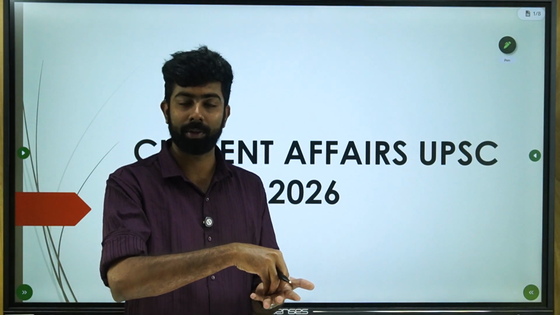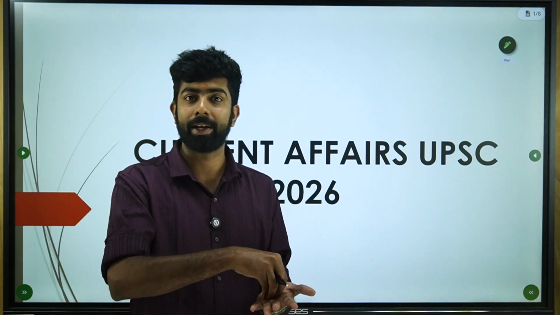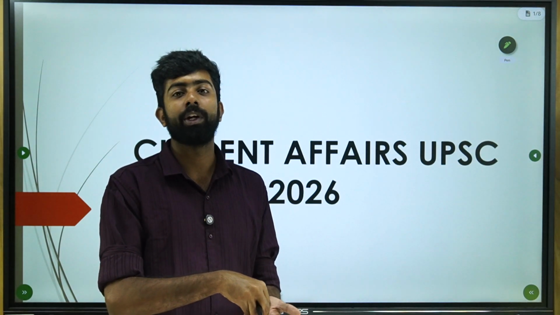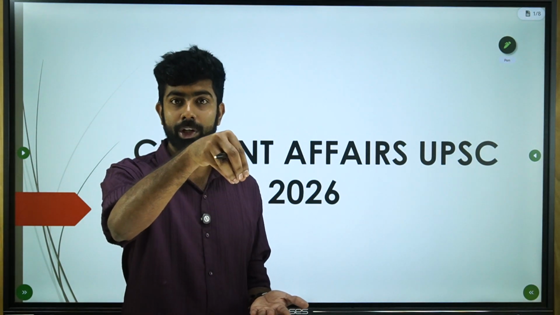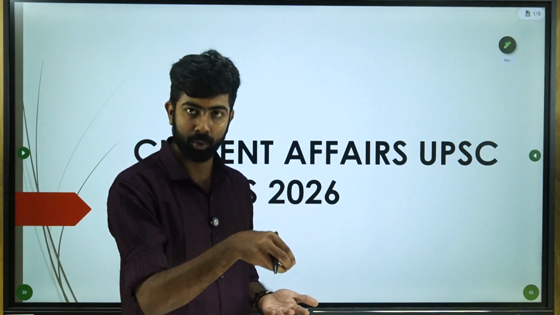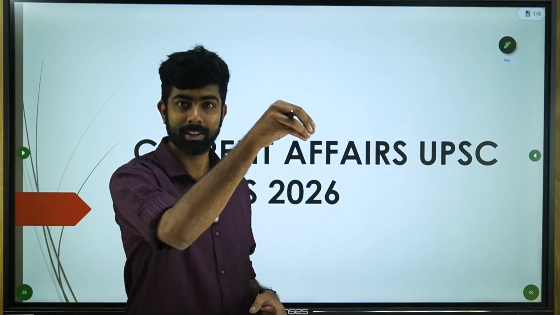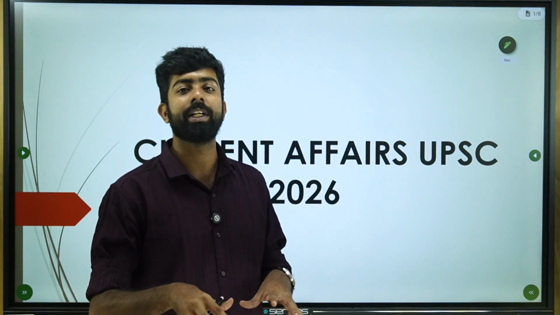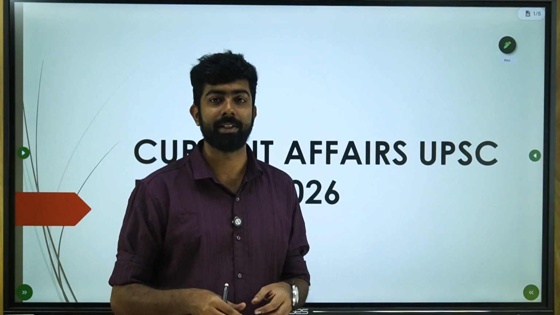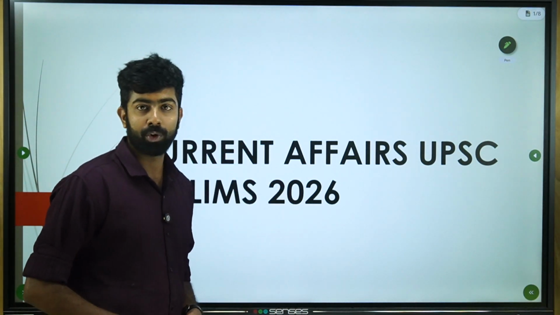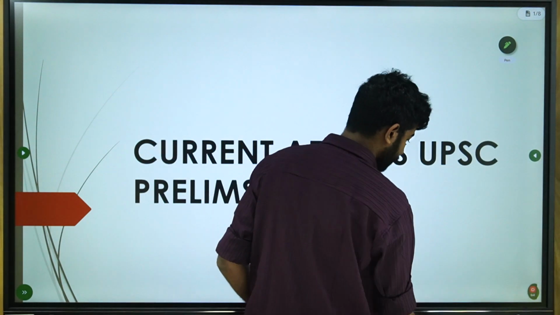You have to know about the Daulat Beg Oldi camp. You need to know where Darbuk is. You need to know where the Shyok River, the Nubra River, the Siachen Glacier, and the Karakoram Pass are. So we will look into these topics in this session. Okay, so let's move on to the topic.